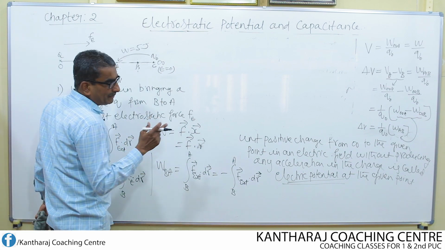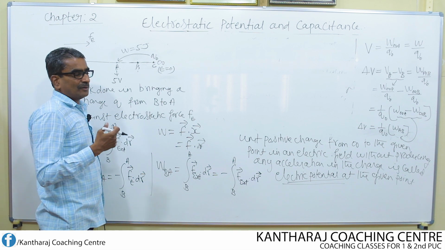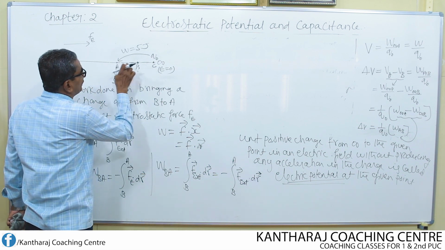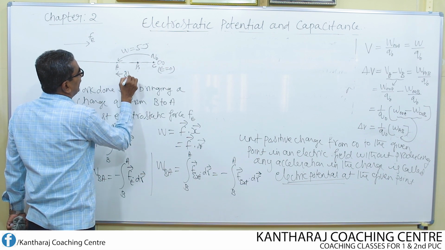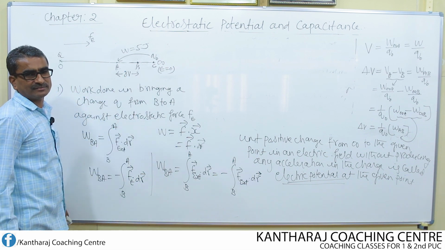Similarly, there may be one more question. Potential difference between any 2 points, say for example between A and B, is said to be 8 volt. What does it mean?